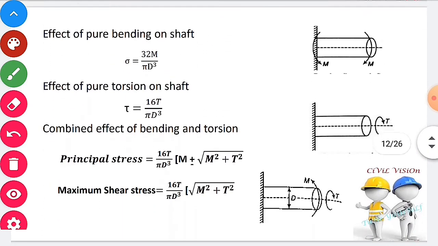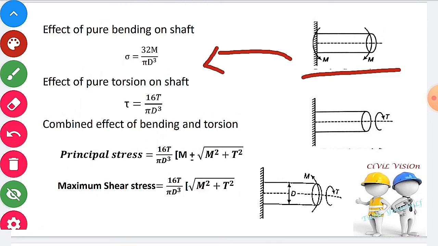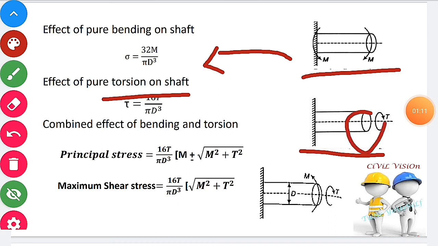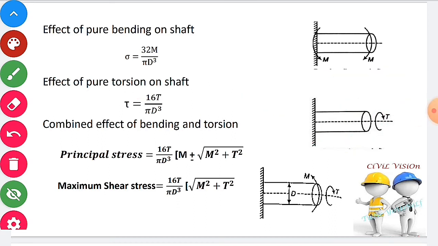Effect of pure bending on shaft. Let us consider a shaft subjected to a couple producing a flexural stress which is equal to 32 M divided by pi d cube. Effect of pure torsion on shaft. Let us consider the shaft subjected to a torque producing a shear stress which is equal to 16 T divided by pi d cube. Combined effect of bending and torsion produce flexural stress and maximum shear stress. This is an important formula in torsion topic.